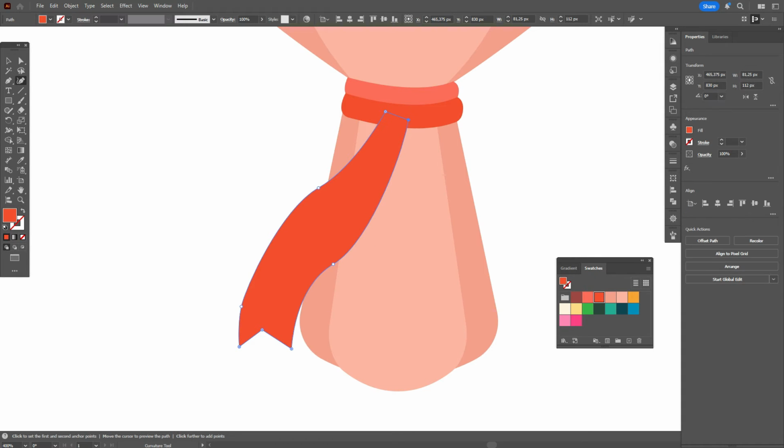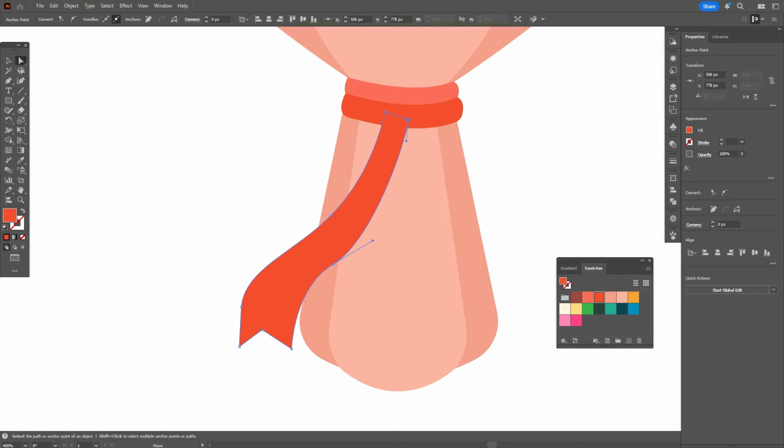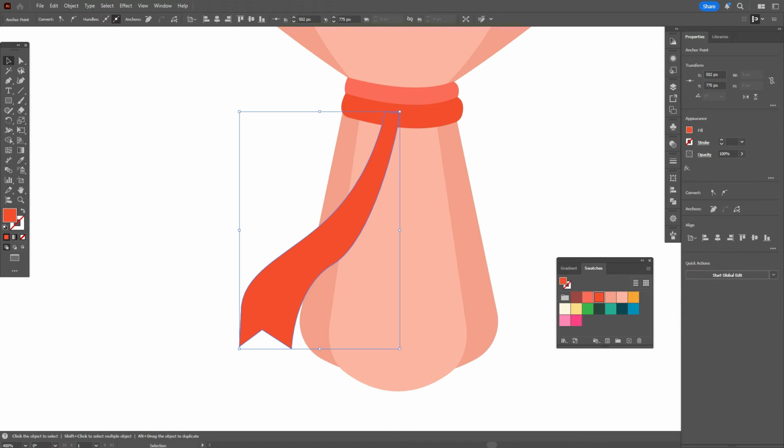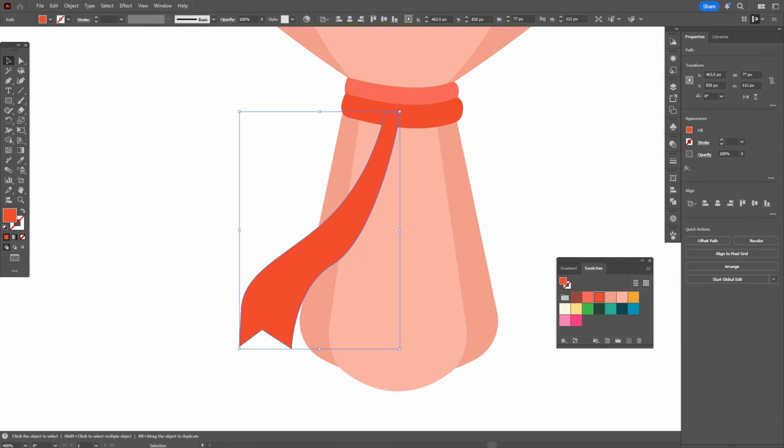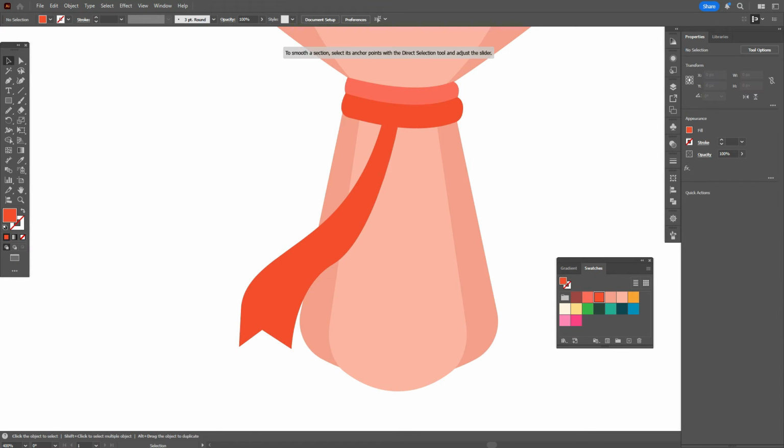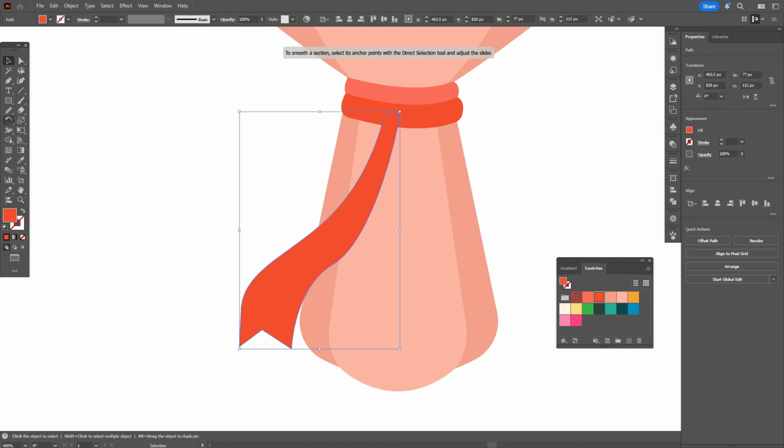Like that. Now let's take a curvature tool or direct selection tool and play a little with the shape. Like that. Now smooth here a little that shape with smooth tool.